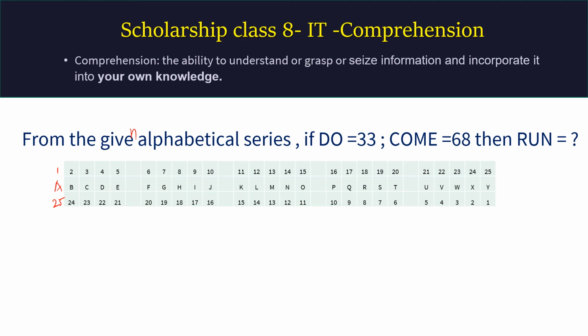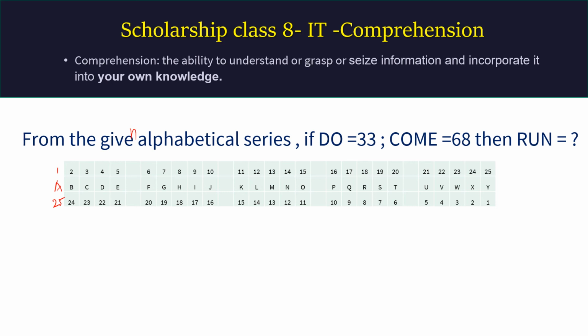Z is not there normally in the scholarship exam alphabetic series. A set of 25 alphabets is taken and a set of 5 is created. So you will write it on your rough page, because again and again you have to refer to this. Now you see 1 to 25 and, in the reverse direction, 1 to 25. That means if you move from left to right, A is 1 and W is 25th position, and when you move from right back to A, A is in 25th position and W is in the first position. And this I am giving you directly because in the previous video I did not mention this.